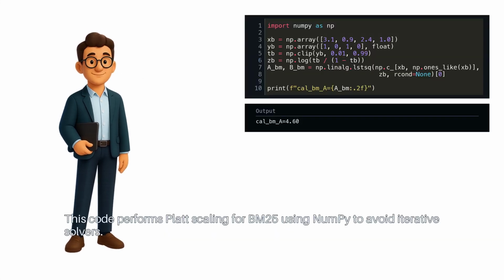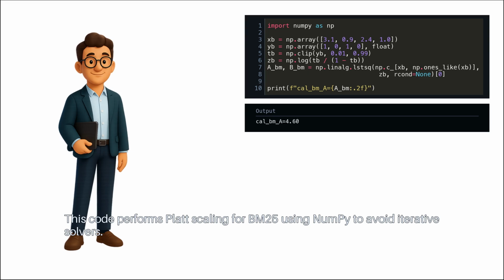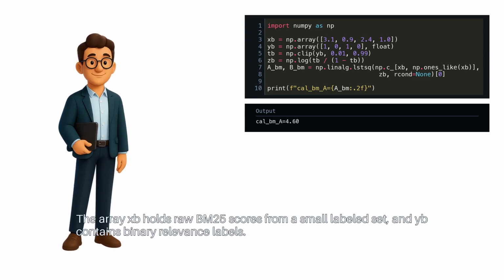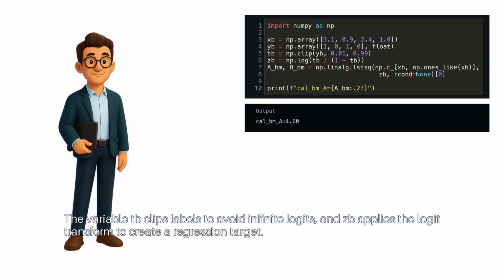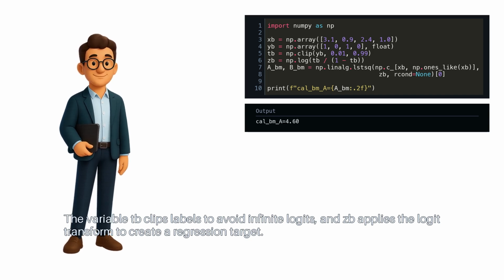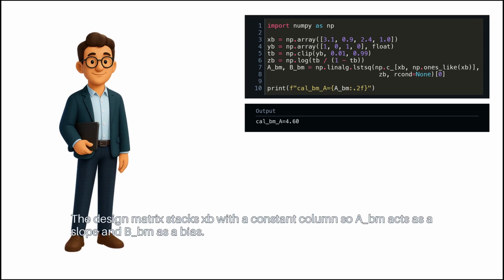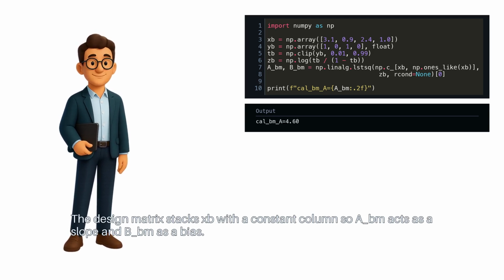This code performs Platt scaling for BM25 using NumPy to avoid iterative solvers. The array XB holds raw BM25 scores from a small labeled set, and YB contains binary relevance labels. The variable TB clips labels to avoid infinite logits, and ZB applies the logit transform to create a regression target. The design matrix stacks XB with a constant column, so ABM acts as a slope and BBM as a bias.